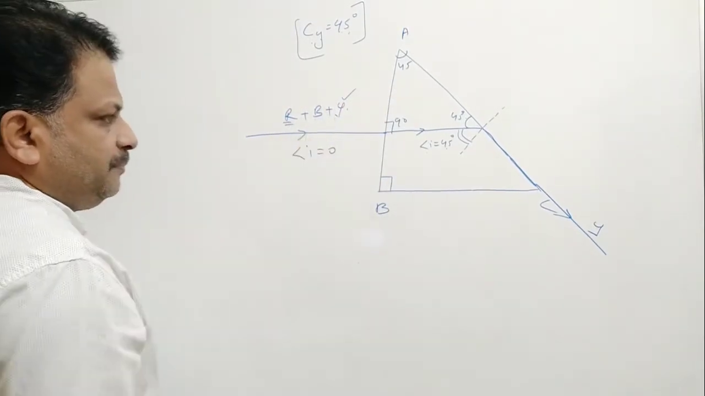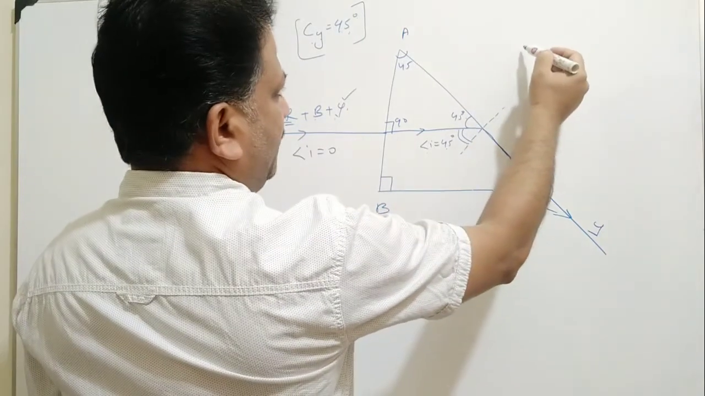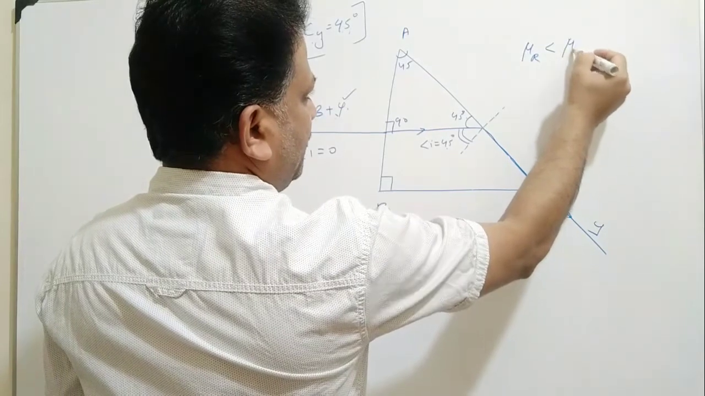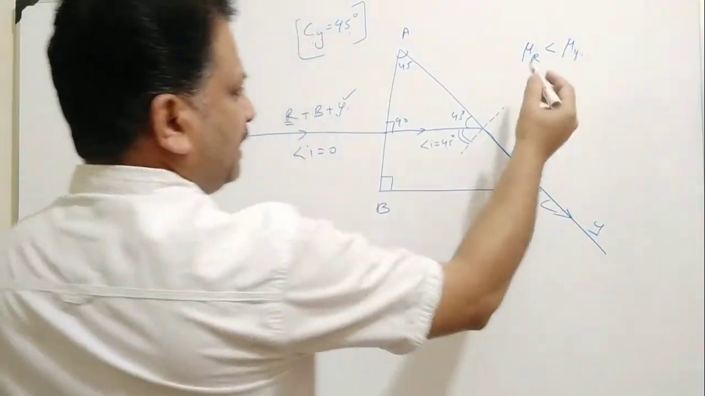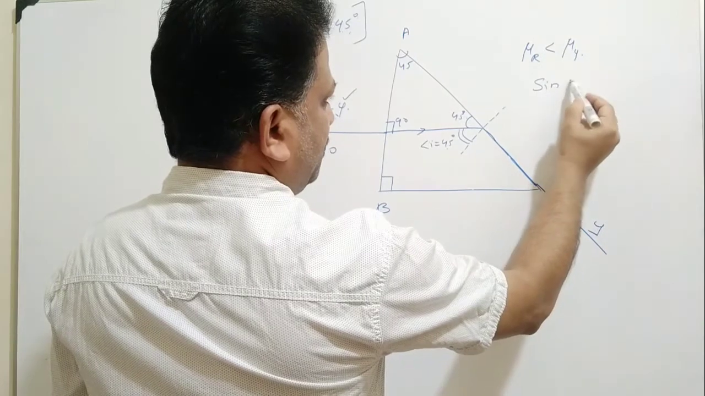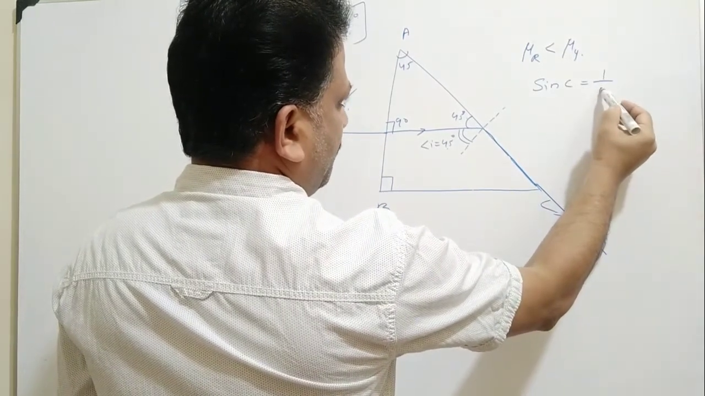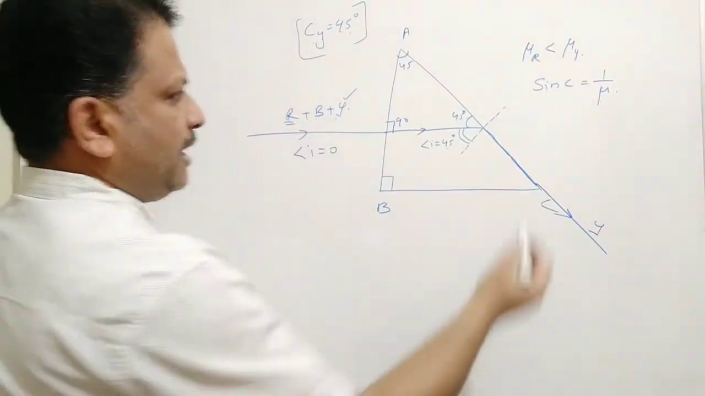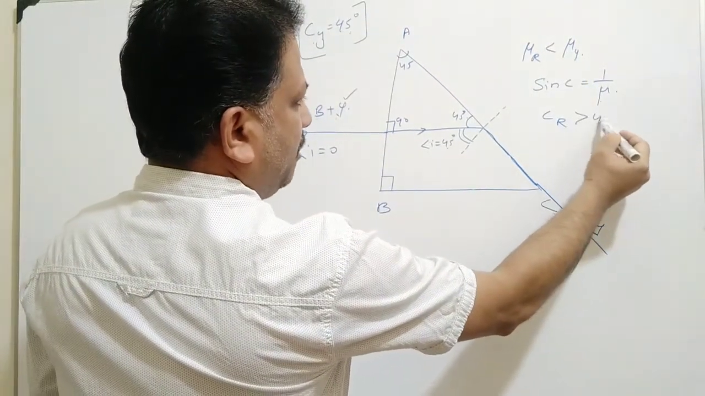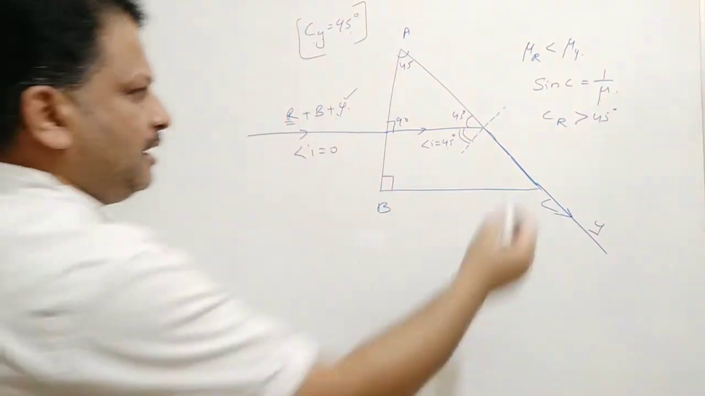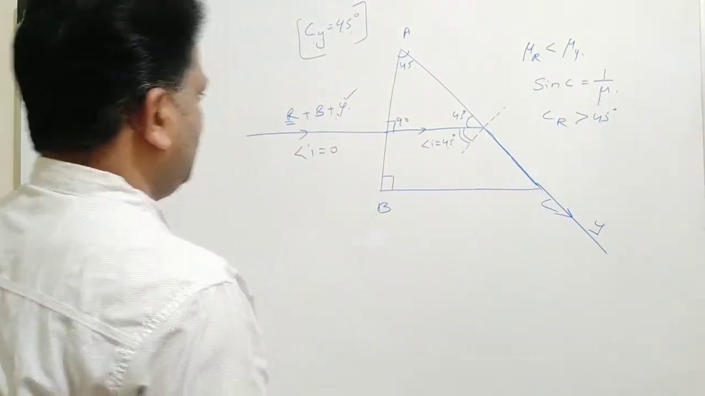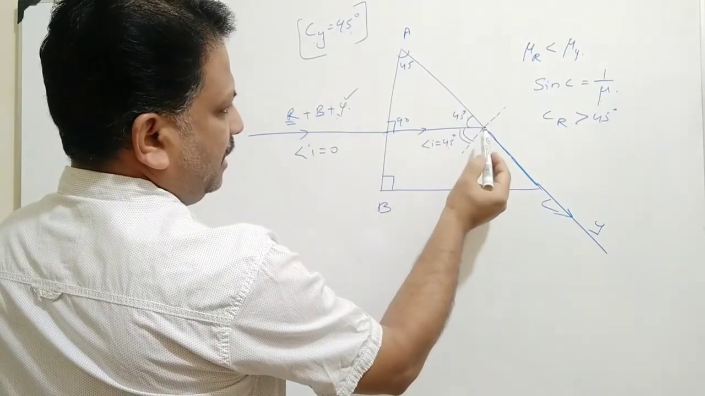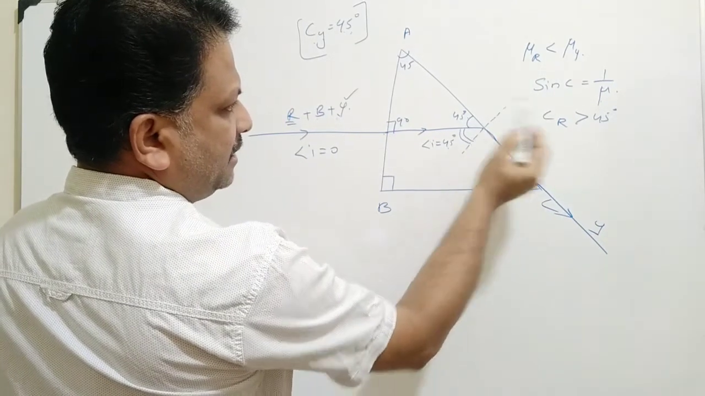Then what about red? So you know the refractive index of red is less than the refractive index of yellow, and also we know the relation sin C, sin of critical angle is equal to 1 by the refractive index. So lesser the refractive index, more will be the critical angle. So I can write critical angle for red light is more than 45 degree. So red light is striking the surface at an angle of incidence which is greater than 45 degree.